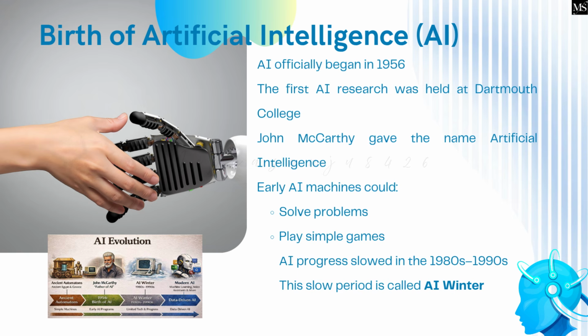Birth of artificial intelligence, AI. AI officially began in 1956. The first AI research was held at Dartmouth College. John McCarthy gave the name artificial intelligence. Early AI machines could solve problems and play simple games. AI progress slowed in the 1980s to 1990s. This slow period is called AI winter.